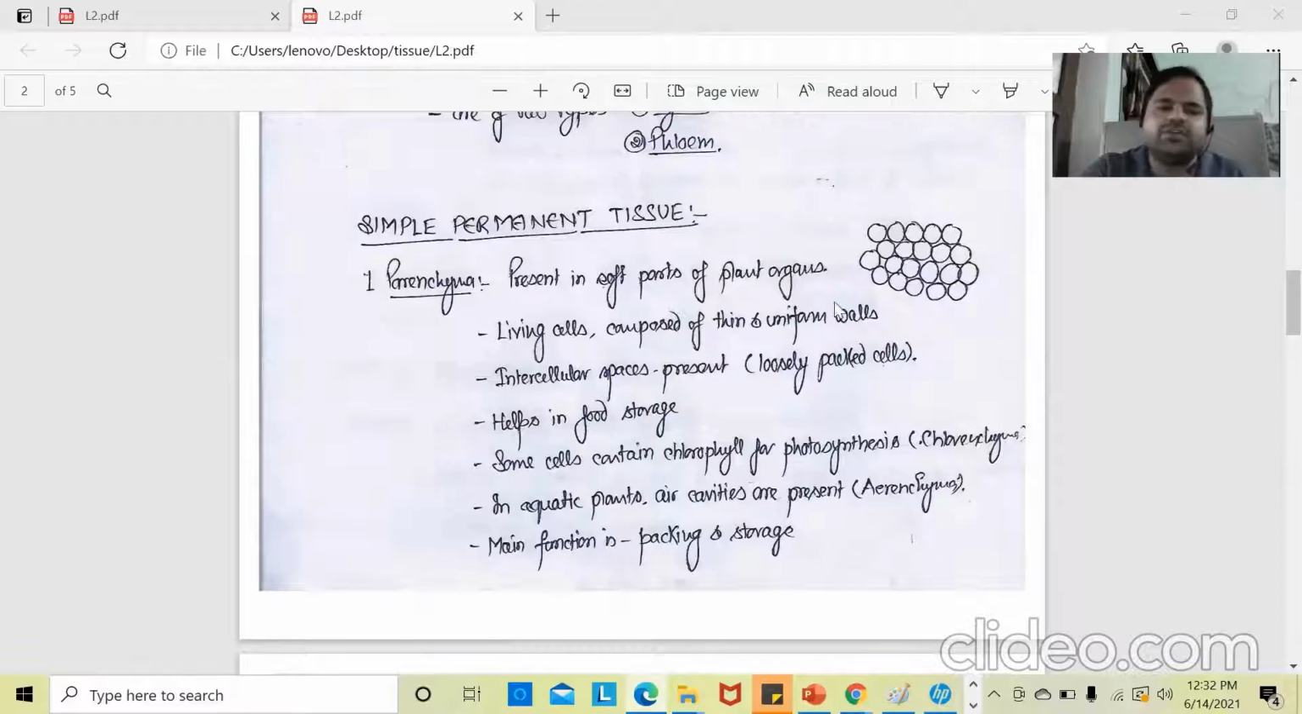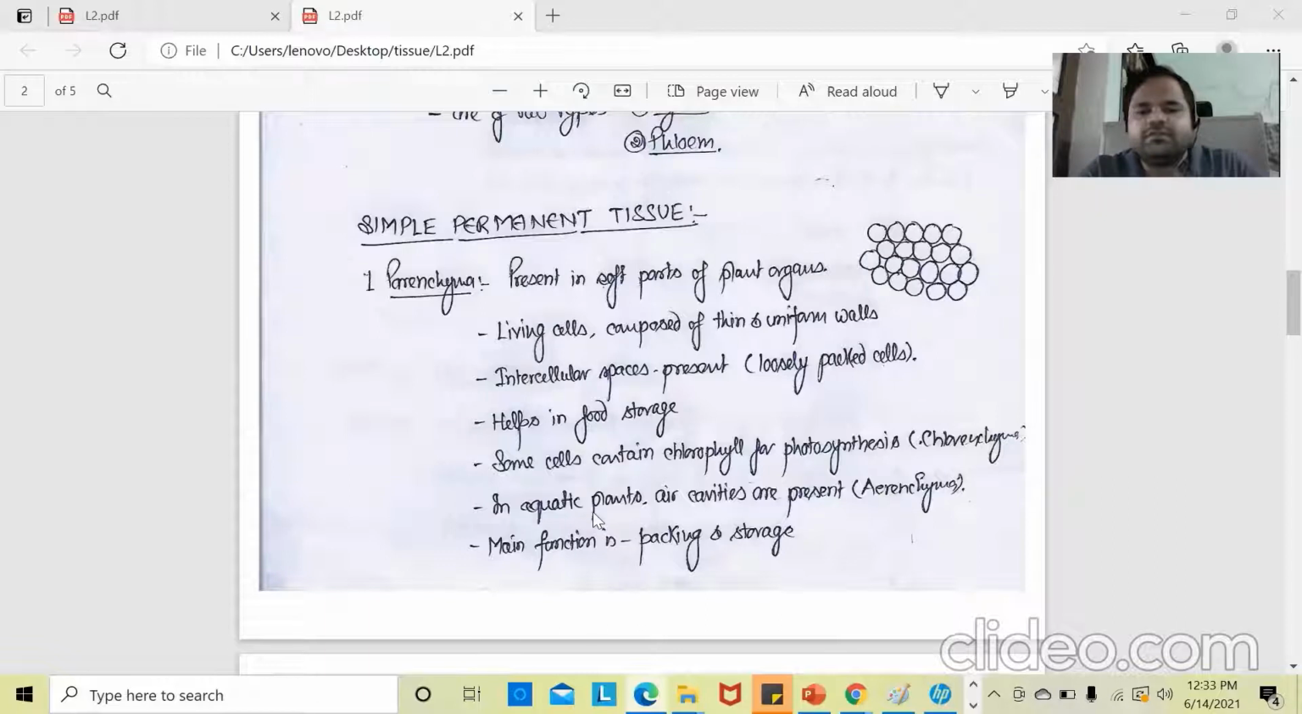So the main function of these parenchyma cells is storage of food. Some cells contain chlorophyll, so these parenchyma cells have functions other than storage of food, such as photosynthesis. Some of the parenchyma cells which have chloroplast will be called chlorenchyma, and some of the parenchyma cells help the aquatic plants to float over the surface of water.